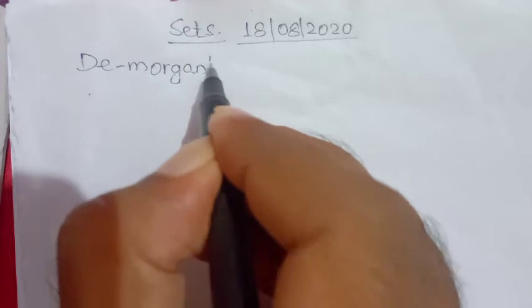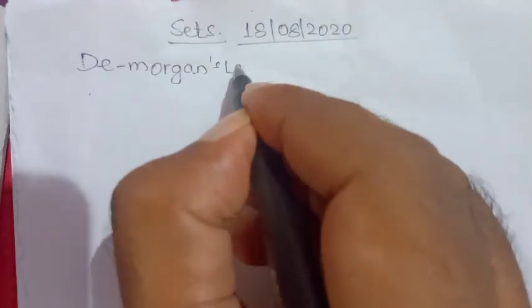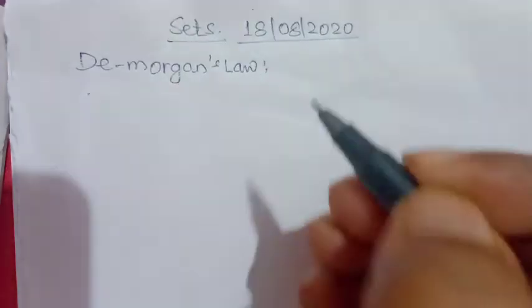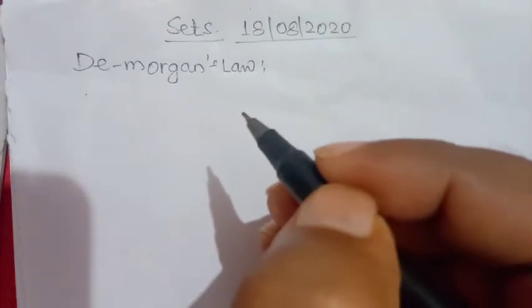Students, we have done properties of sets as well as some rules or some laws. Today we shall start one very important rule or law of these sets, that is De Morgan's law. You must remember, must learn its statement.